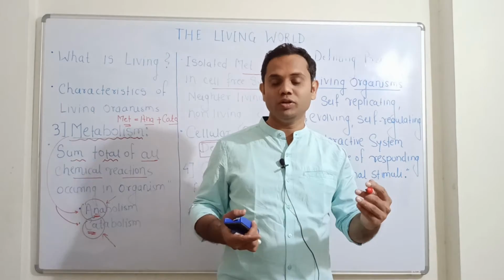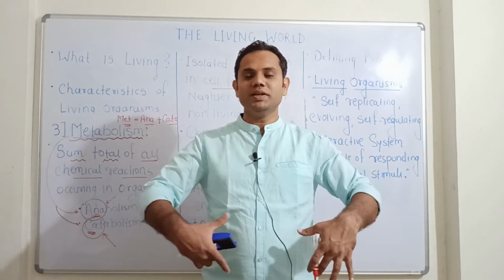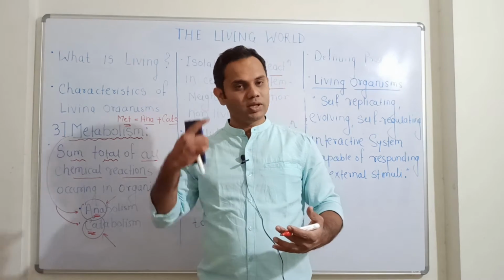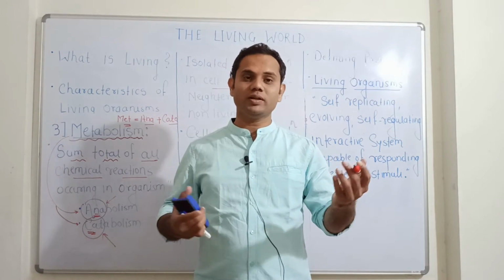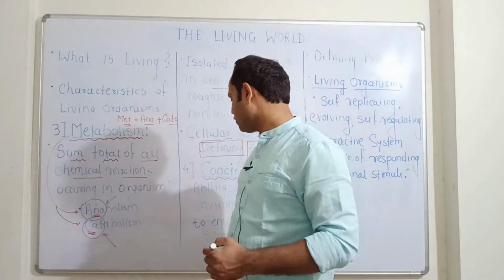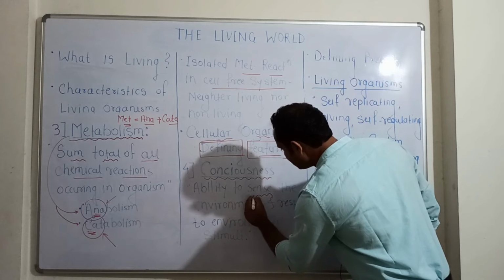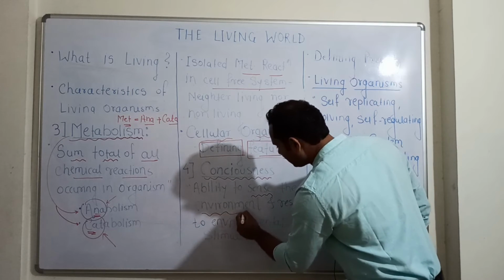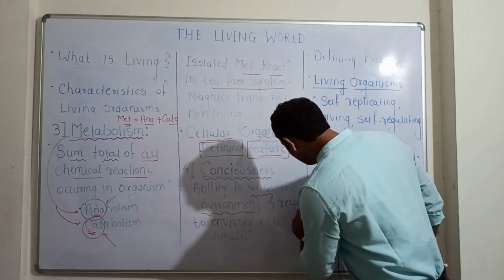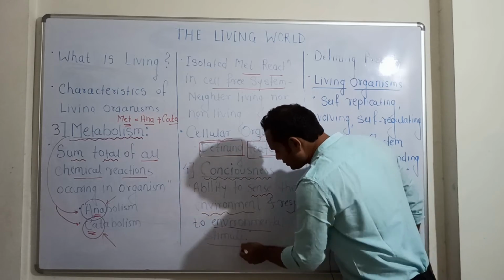For example, I told you that if you feel the extreme cold, you will immediately wear the sweatsuit. So that is your response to the external stimuli that you are receiving, that the temperature is very low. So what is consciousness? Consciousness is the ability to sense the environment or the surroundings around you and respond accordingly to that environmental stimuli.